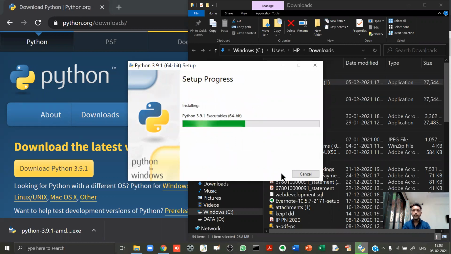By the way, while it is getting installed, let me tell you one thing. I hope you know what a compiler is. A compiler is basically a program which will convert your program written in a high-level language to machine language. Machine language is a language of ones and zeros which the computer can understand. The computer cannot understand the C language or the Python language which we write. So whenever we install any particular programming language, in reality, what happens is its compiler gets installed on our machine.